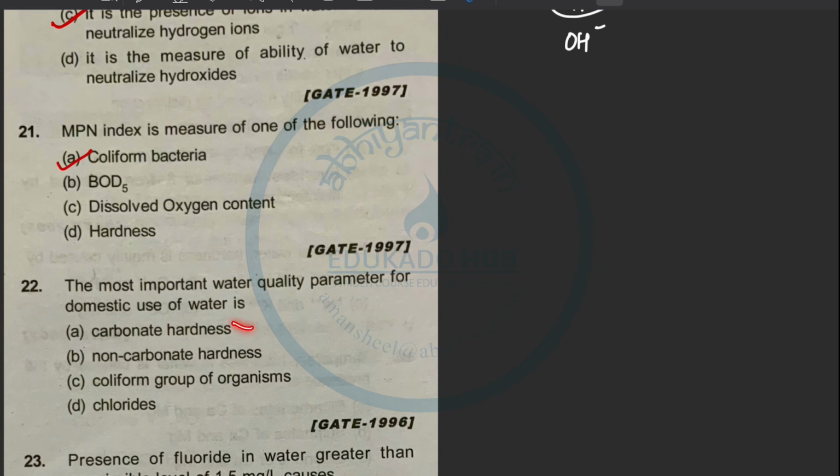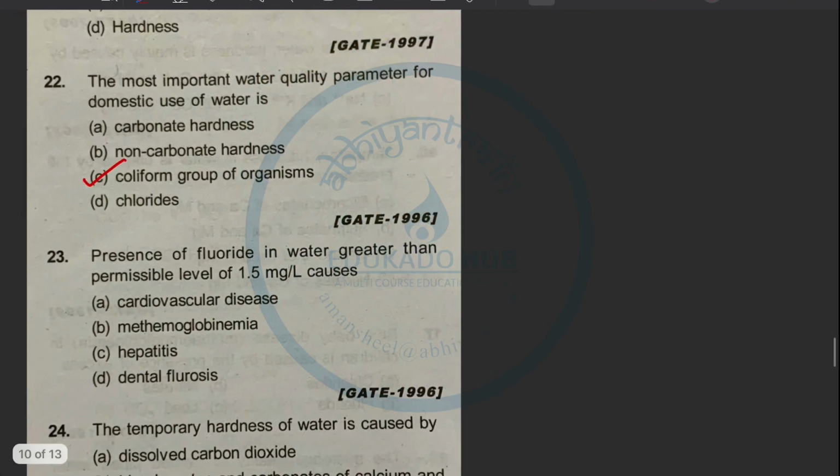Carbonate hardness will not create any immediate result on our health, non-carbonate as well and chlorides as well. But this coliform group can create harmful diseases in our body. So the coliform group of organism test is very much important. This quality parameter should be taken very seriously.